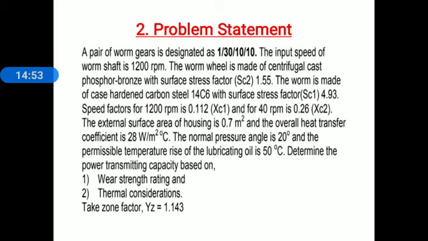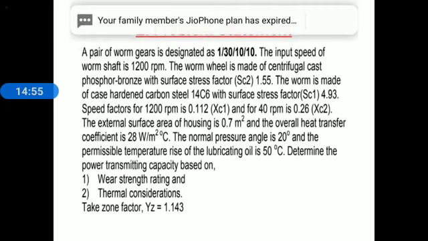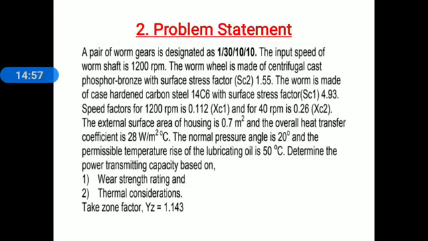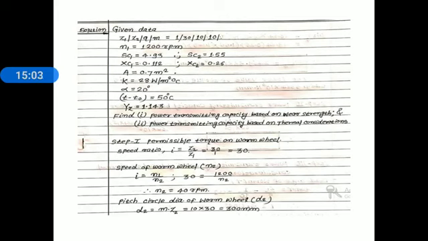Now let's move toward the solution. In the solution, first of all, we collect the given data. Designation of the pair of worm gears Z1/Z2/Q/M: Z1 is equal to 1, Z2 is equal to 30, Q is equal to 10, and M is equal to 10 millimeter. Speed of worm is given as 1200 rpm.